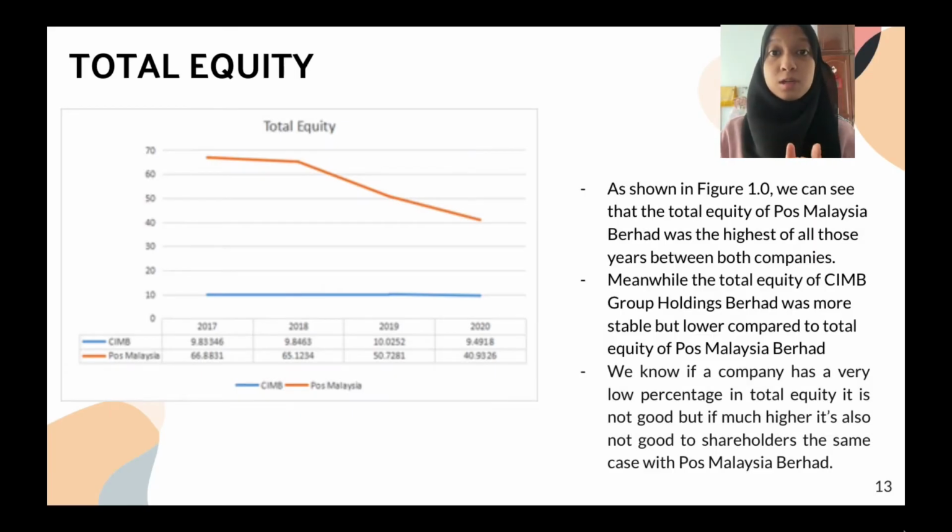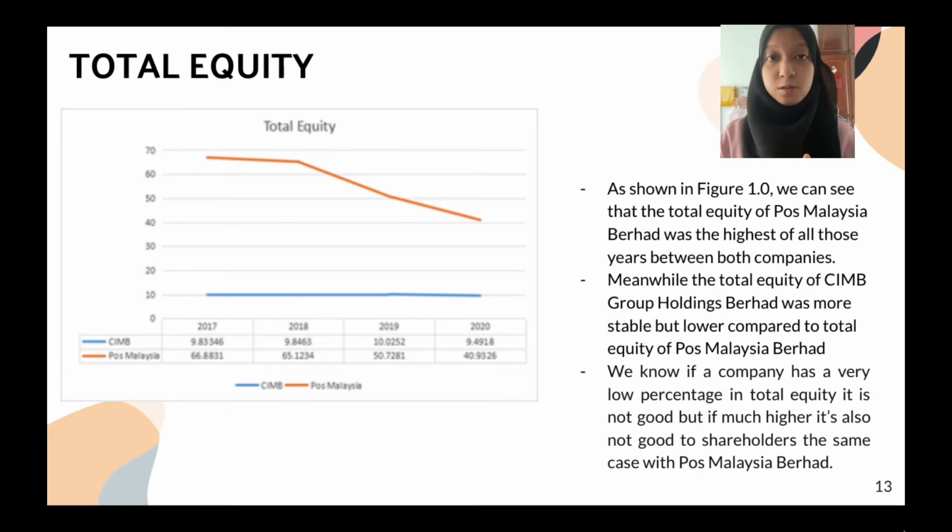Next, we will do the comparison of total equity by using vertical analysis of Pos Malaysia Berhad and CIMB Group Holdings Berhad from 2017 to 2020. As we can see, the total equity of Pos Malaysia Berhad was the highest for all of those years between the two companies, but CIMB Group Holdings was more stable, though lower compared to the total equity of Pos Malaysia Berhad.